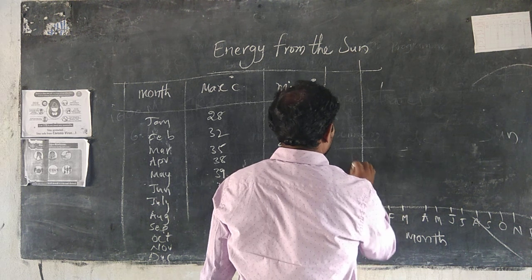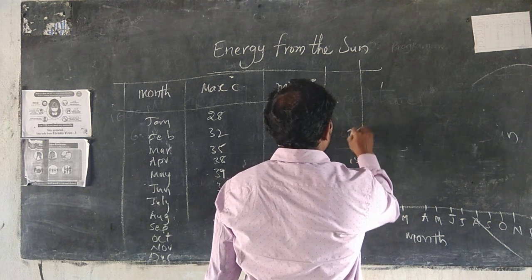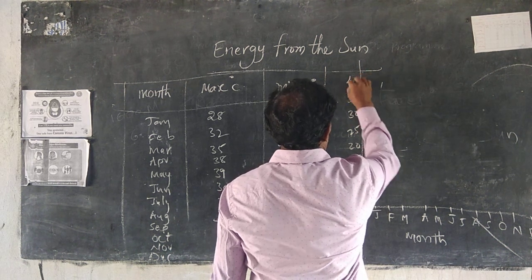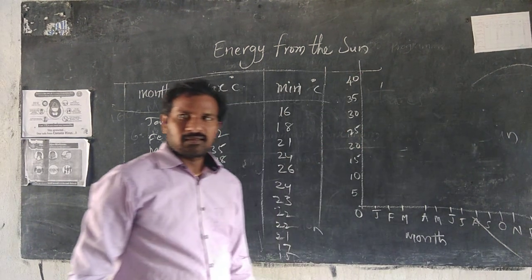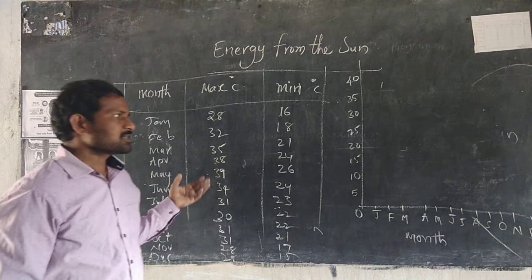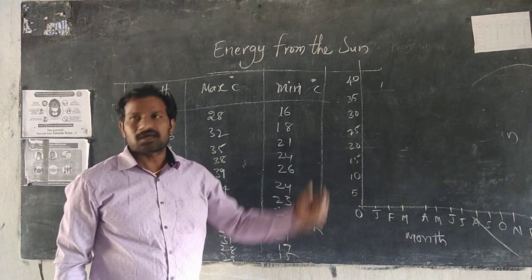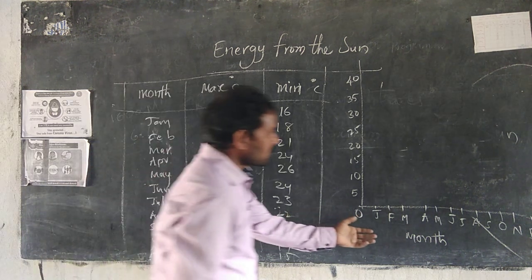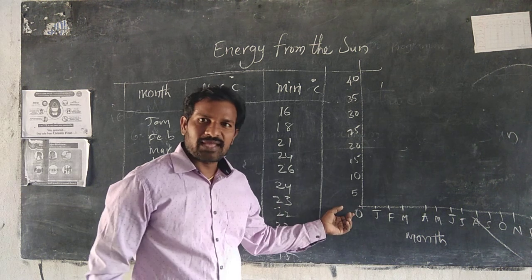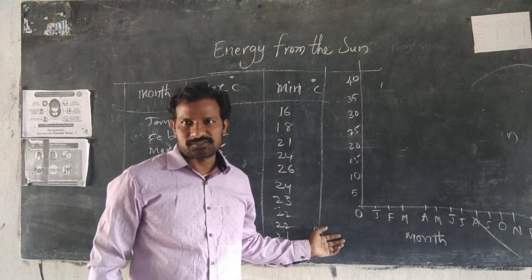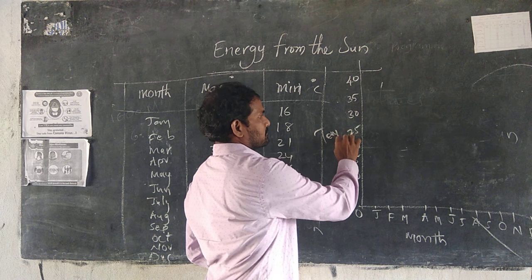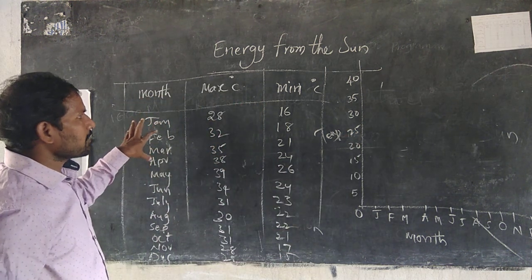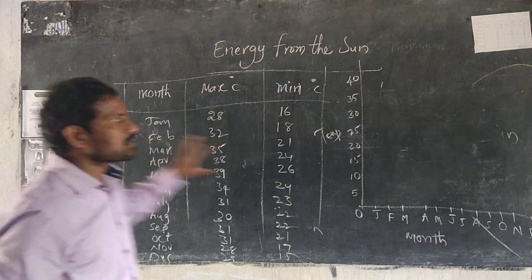And 5, 10, 15, 20, 25, 30, 35, 40. Okay, let us see this table converted into a graph. How is it possible? See this. On the x-axis we have taken months, and on the y-axis we have taken temperatures. So totally we can draw this table as a graph.